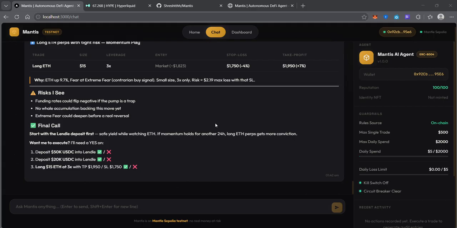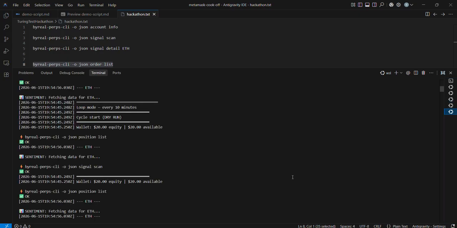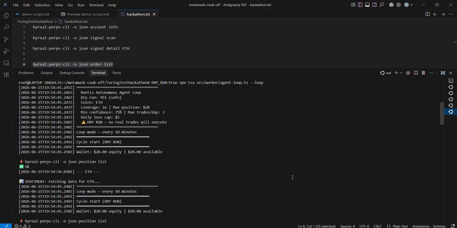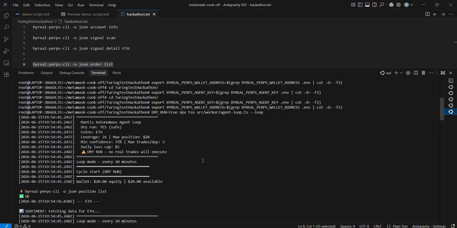So the chat is interactive, but Mantis also runs fully autonomously. Let me show you the backend. So if I were to go here, every 10 minutes it fetches sentiment, evaluates with DeepSeek, and decides whether to trade, all with circuit breakers. So we need to run this command right here: dry run true npx tsx worker agent loop ts, on a loop.